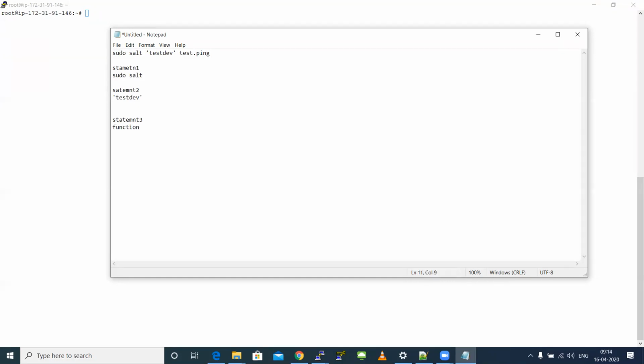In our example, our function was test.ping. Using this, I told you that you can write your syntax according to your project and simplify it. I told you we had almost 20 to 30,000 functions available in Salt. I also gave you an example of how to pick up the functions using something called sys.list_functions.